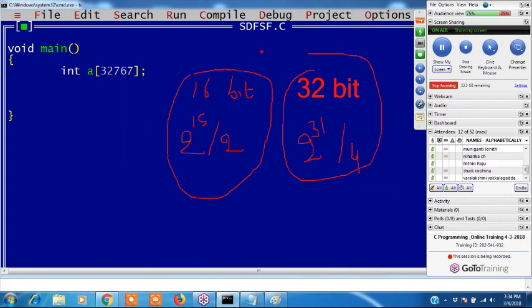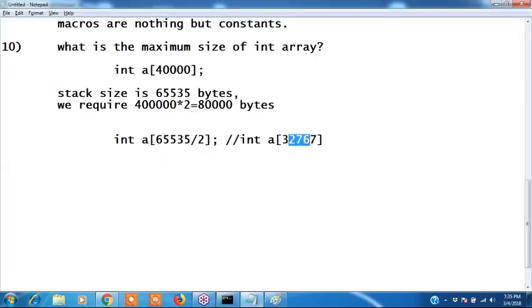If anyone asks about the maximum size of an integer array or character array, it depends upon the stack size. Understood, right? Clear? Yes, sir. Okay.